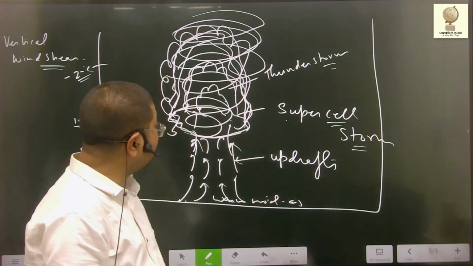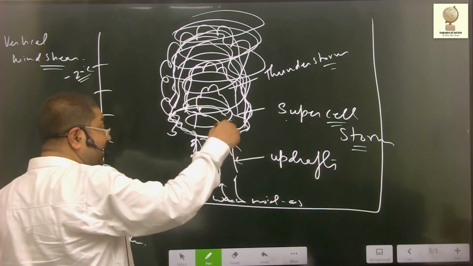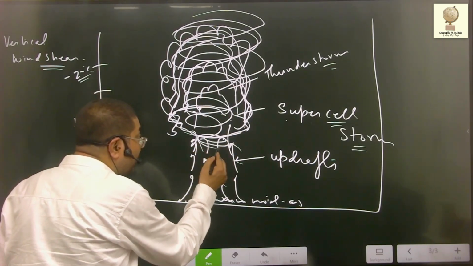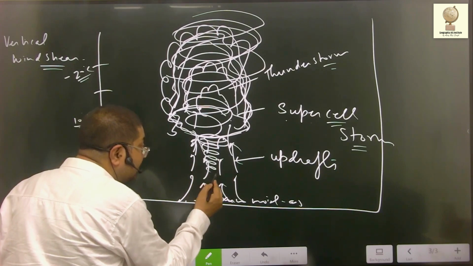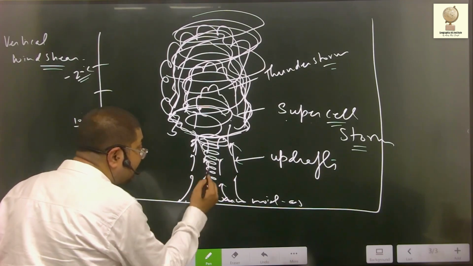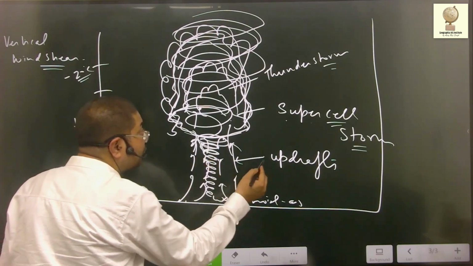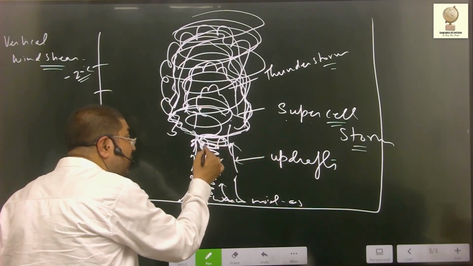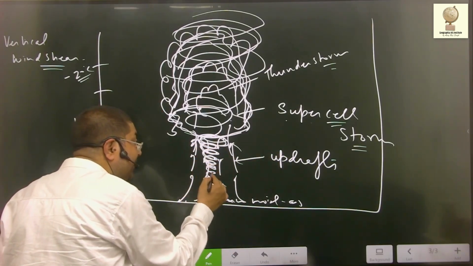Now, as the supercell or mesocyclone further intensifies, it stretches downward towards the ground in the form of narrow spinning air.